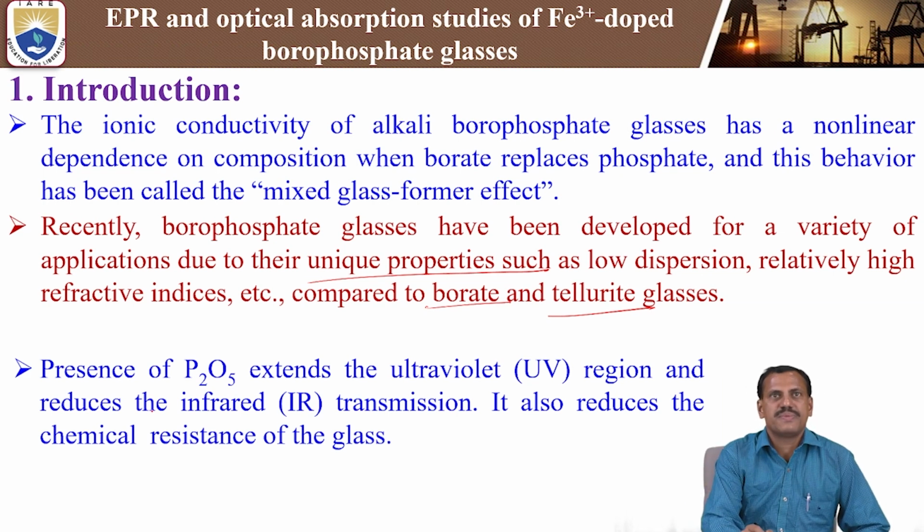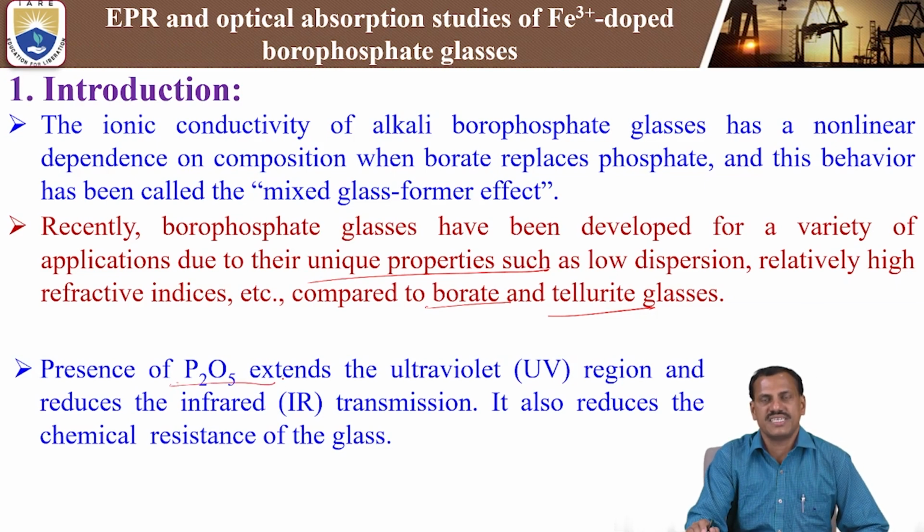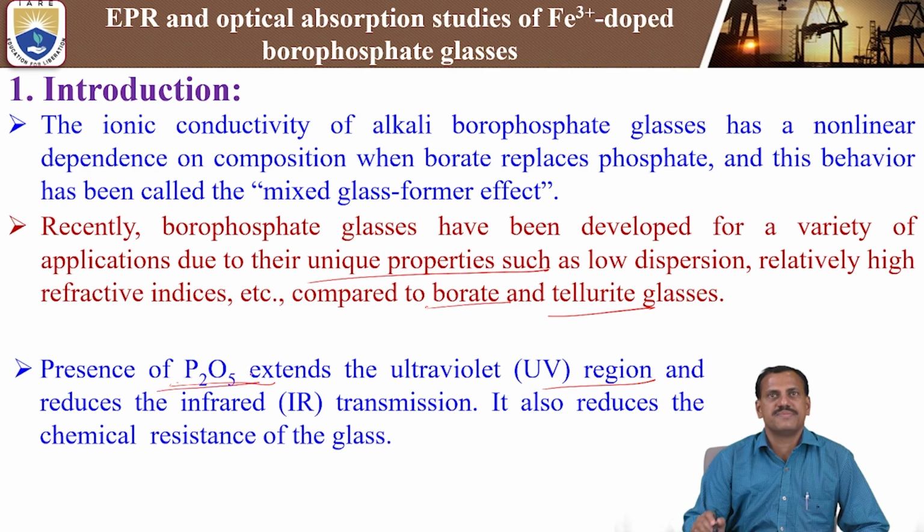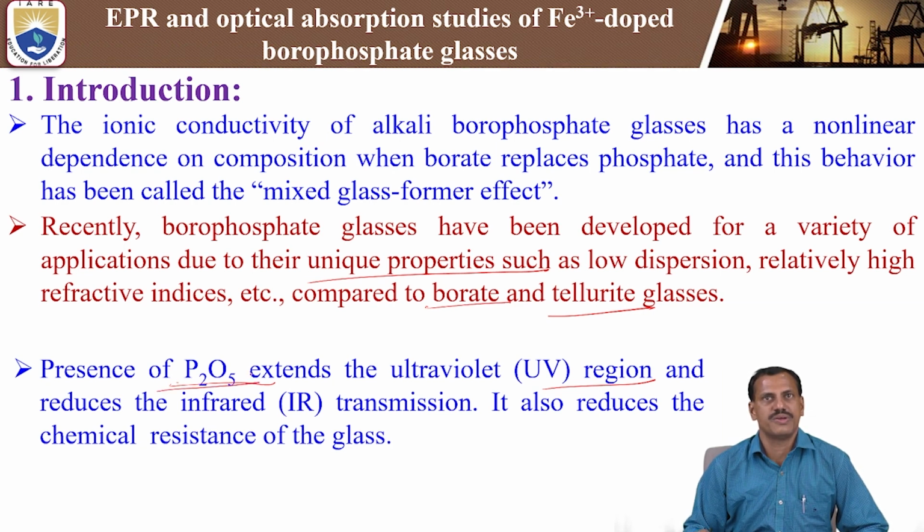Next, the presence of phosphorus pentoxide, P2O5, extends the ultraviolet region and reduces the infrared transmission. It extends the ultraviolet region whenever borate glasses are doped with phosphorus pentoxide, that means phosphate P2O5.